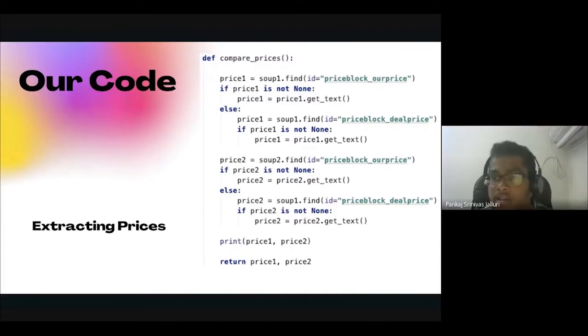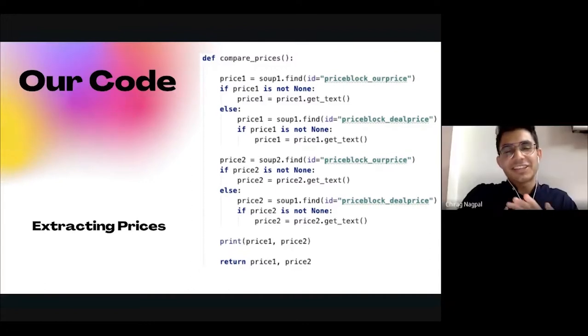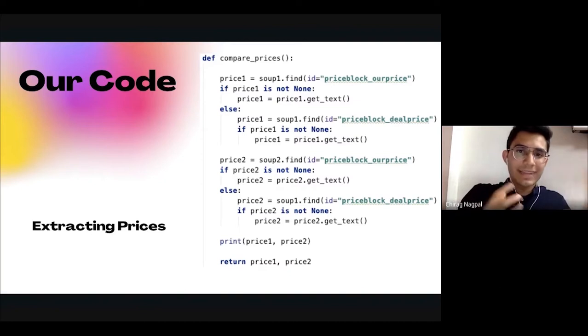I'll take over. Actually, Chirag. Yeah. As Pankaj mentioned, the next step is to extract the prices. This was a fairly complicated process because, from experience, Amazon does not store its prices inside the same tag. As I mentioned, ID is a tag. In Amazon, there are mainly two tags. One is called priceblock_ourprice, and one is called priceblock_dealprice. When Amazon has deals, it uses the deal tag, and when there are no deals, it uses the other tag.